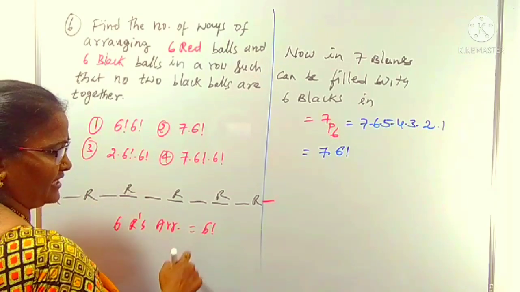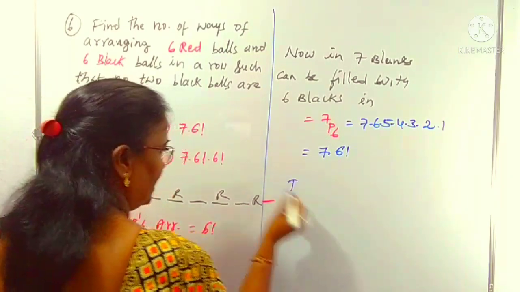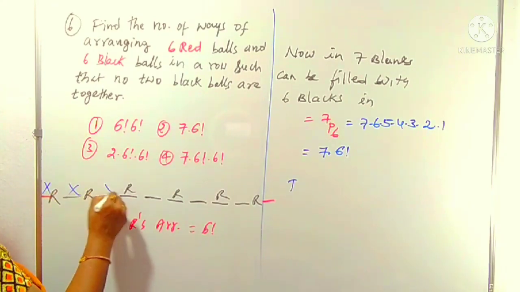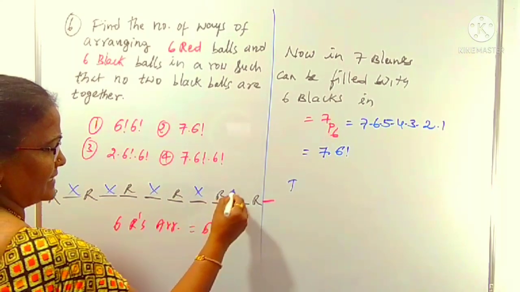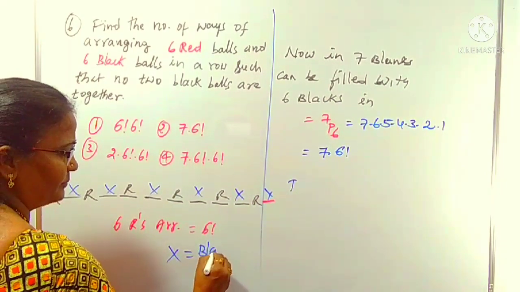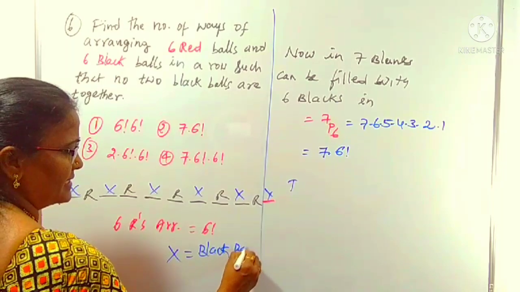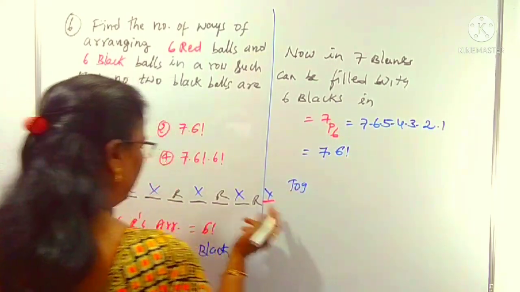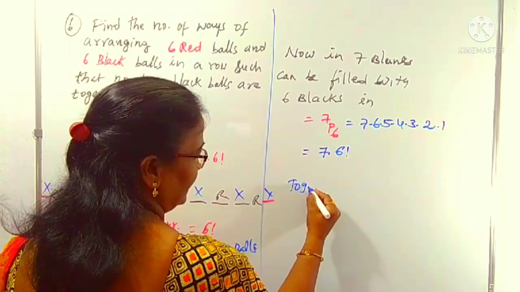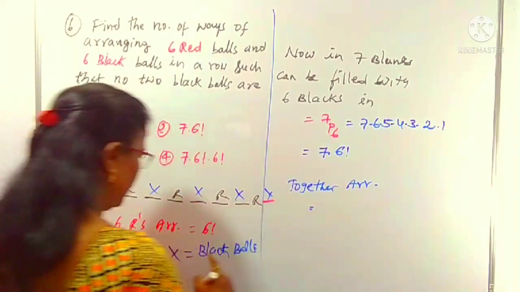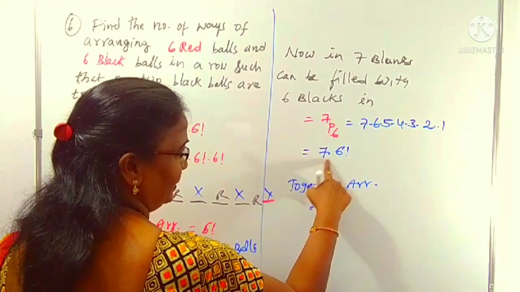Red arrangement is 6 factorial. Together, we want red and black together, so we take the multiplication. In the gaps, we can fill the black balls. Together arrangement is 6 factorial into 7 into 6 factorial.